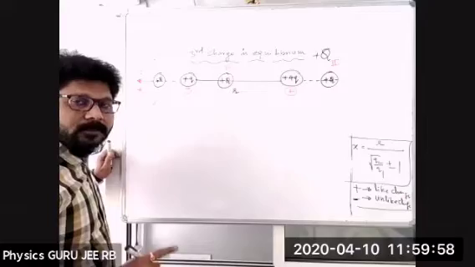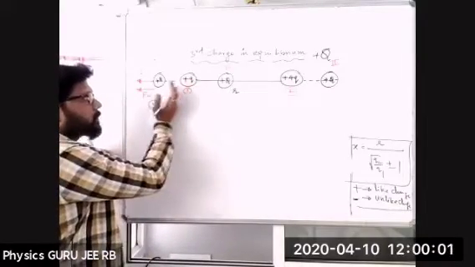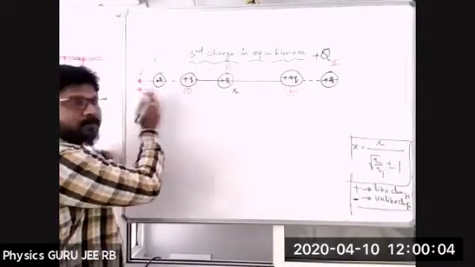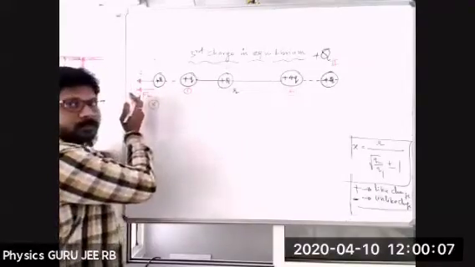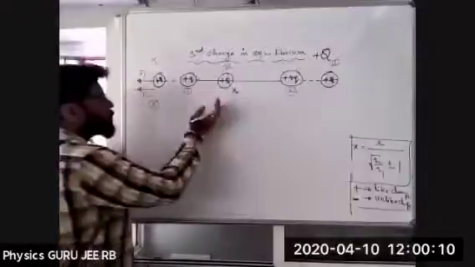Have you understood this concept? Q is trying to repel this one because both are positive charges, repelling it in the backward direction. Here plus Q also tries to repel in the backward direction.